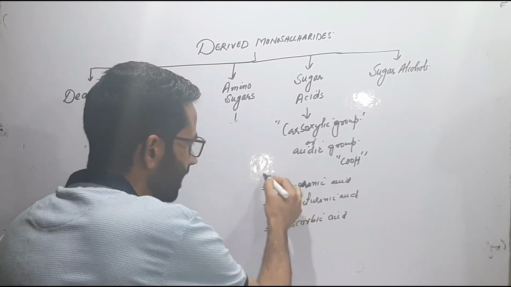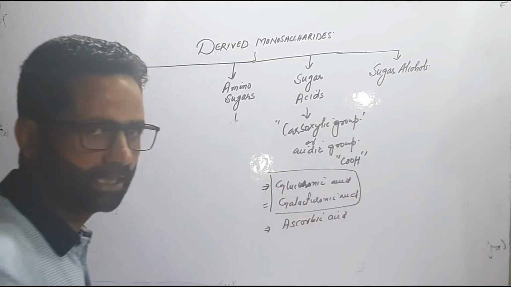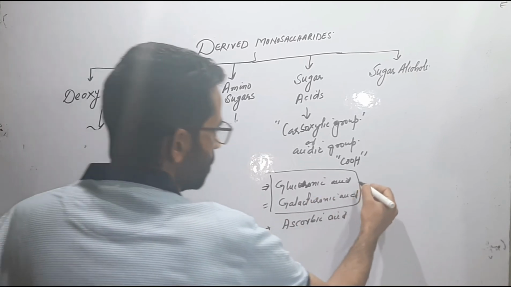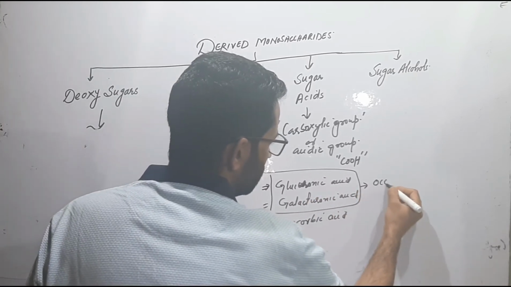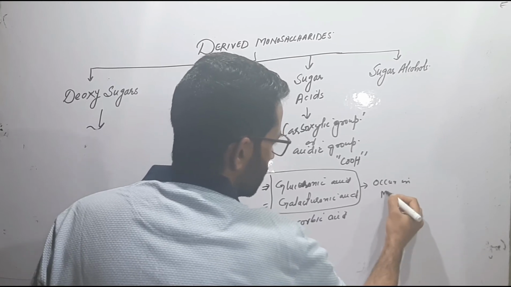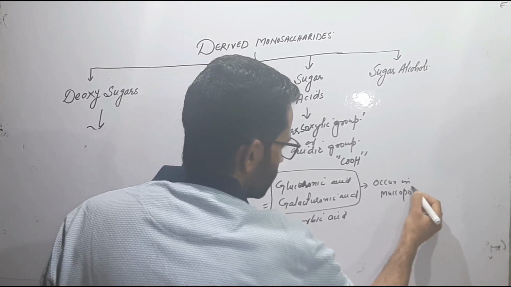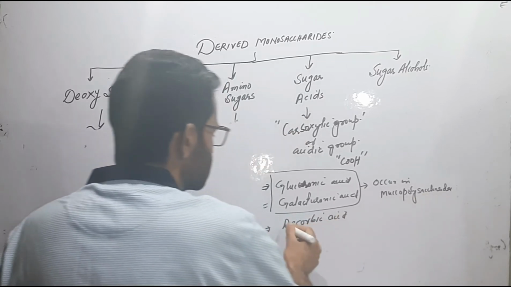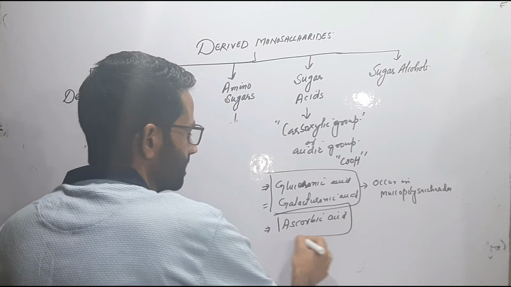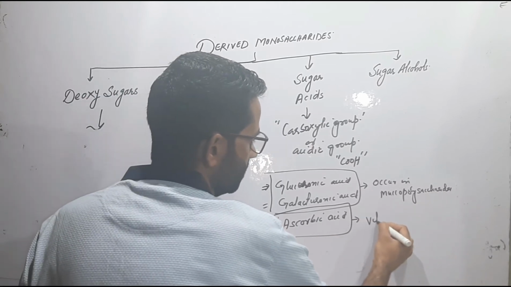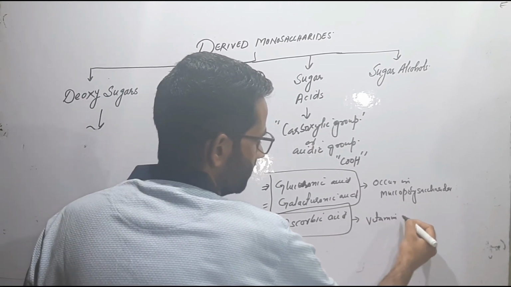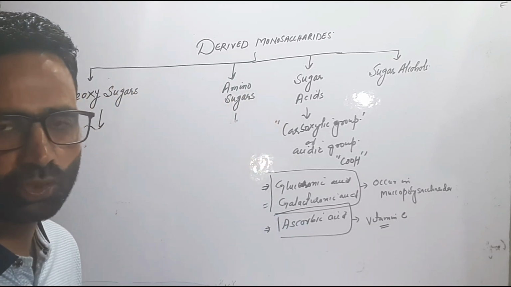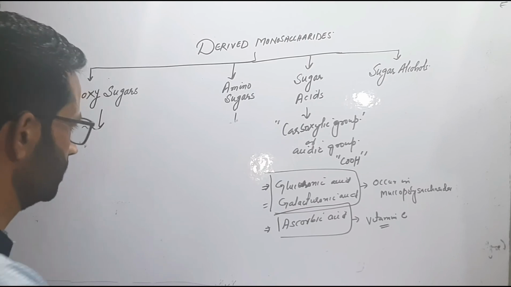Guluronic acid and galacturonic acid are the important constituents of the mucopolysaccharides, or they occur in the mucopolysaccharides. While as we are aware about the ascorbic acid, this is nothing but the vitamin. This acts as a vitamin and is called vitamin C, and the deficiency of vitamin C leads to the skin disease that is called scurvy.